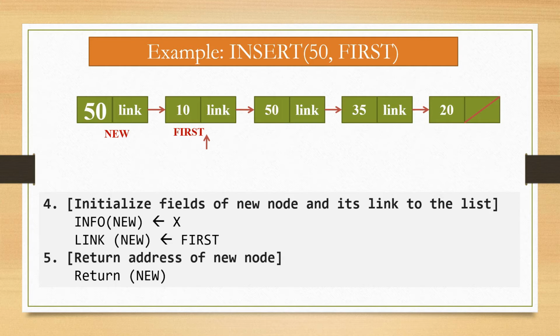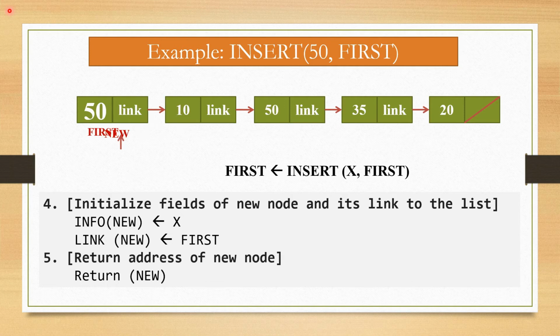So we can connect this node with the first node. This way we can insert a node at first position, so the new node becomes the first node now. Step number 5 is return address of new node, and it will return new. That means this step returns new as the first node.